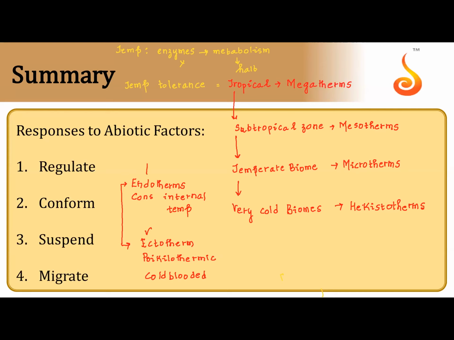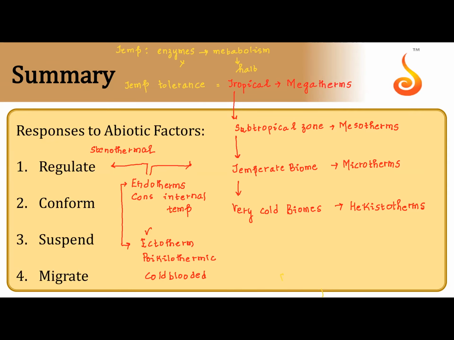Their homeostasis is very good because enzymes are not influenced by temperature. Now endotherms are again two: stenothermal, which can tolerate a narrow range of temperature. Maybe if I consider 0 to 20 degrees Celsius is tolerance, below 0 and above 20 will start damaging.